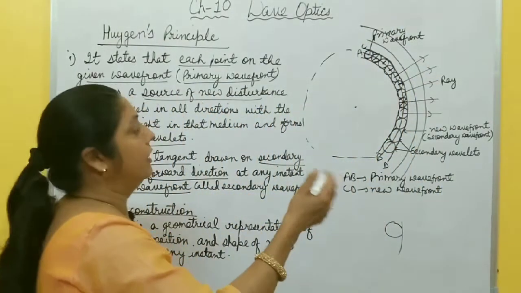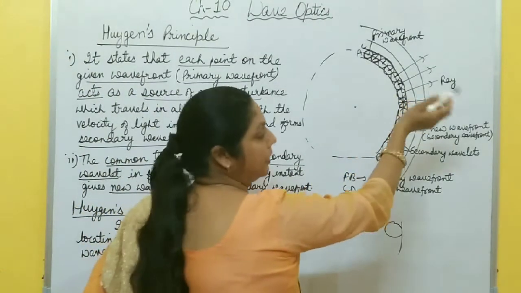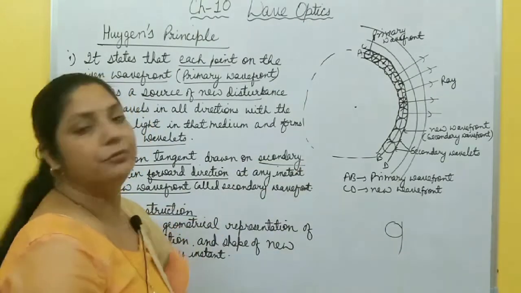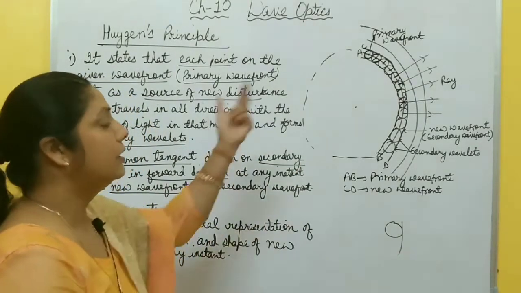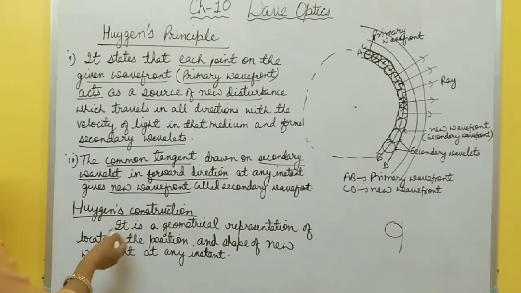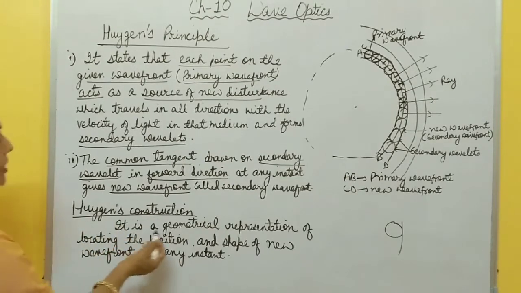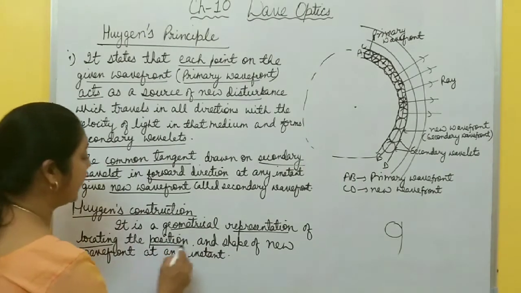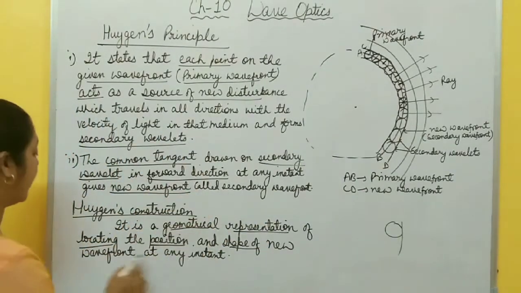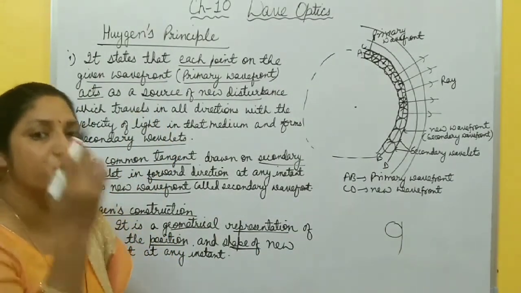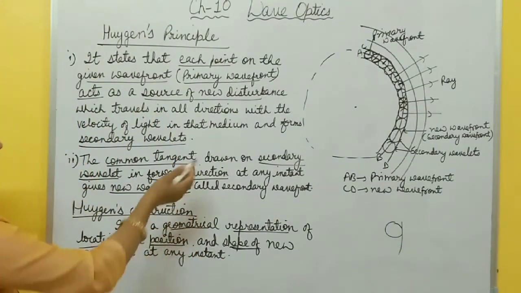In this way, light propagates in the form of wave. According to wave theory of light, that is in the form of wavefront, and a new wavefront is formed from the previous wavefront. This is Huygens principle. And this one also comes under Huygens construction. Actually, Huygens construction is a geometrical representation of locating the position and shape of a new wavefront at any instant of time. If you want to draw the position and shape of a new wavefront, this Huygens construction is used.